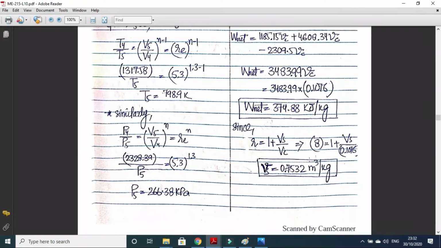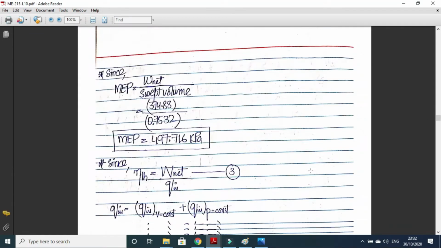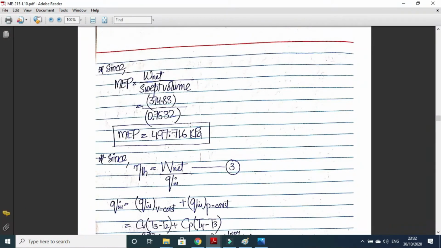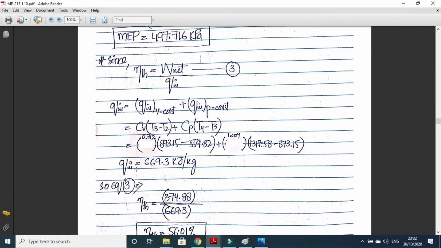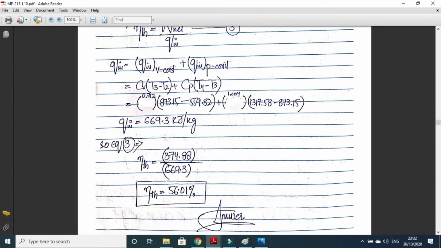R is 1 plus Vs upon Vc, with this equation we can find the swept volume. So we can divide the net work by the swept volume to know the mean effective pressure. Similarly, we can calculate the efficiency, which is net work output divided by Q in. Q in is Cv (T3 minus T2) plus Cp (T4 minus T3). T3, T4, T2, so all are known. We can know the Q in. So we can divide the expression. The mean effective pressure is coming out to be 374.88 and the efficiency is coming out to be 56.01.